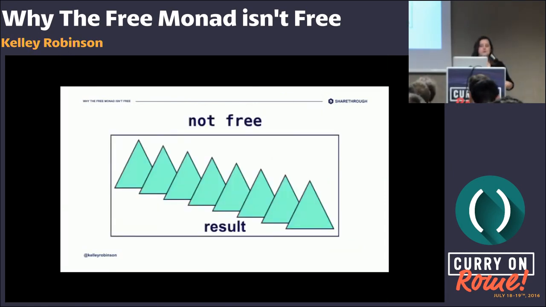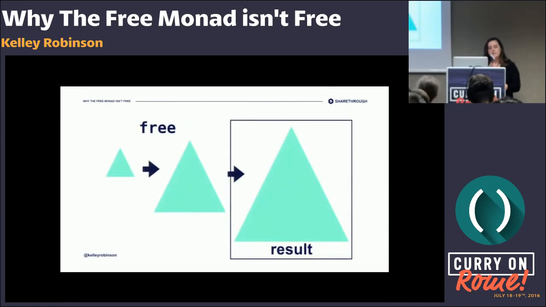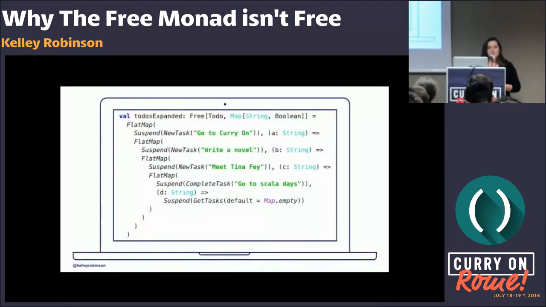In the not free version of this world, your result would look something like this. You would have a bunch of functions that would be stacked up, putting all these additional function calls on the stack. And in the free version of this, your result size, your data structure, the heap that you're using would grow and grow with all of the information until you're ready to process it. So if we look at the example that we built up, this chain data structure, we built up this list-like syntax, and we have already avoided putting function calls on the stack, and so we want to make sure that we don't let that work go to waste, and so we want to evaluate it using a loop.